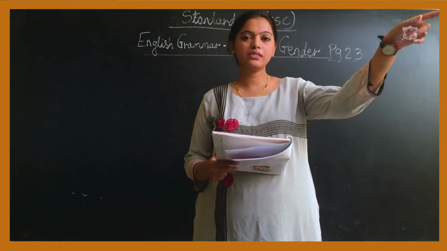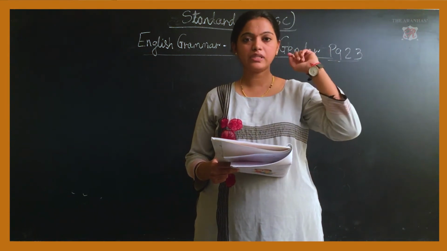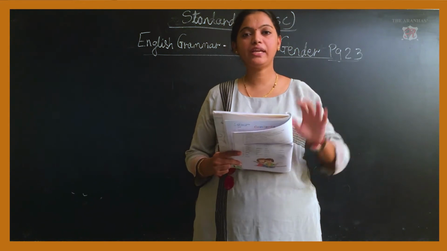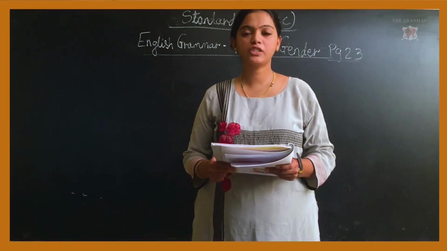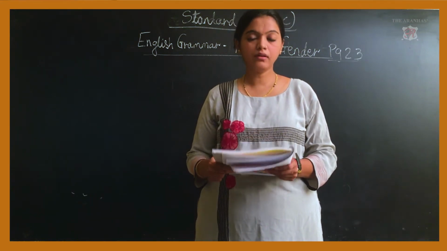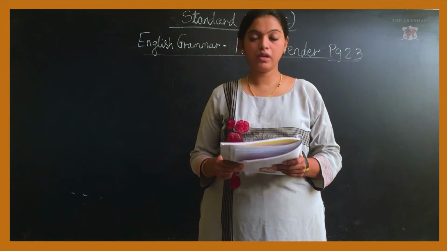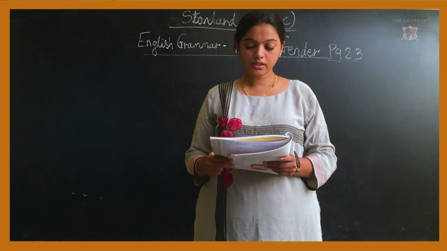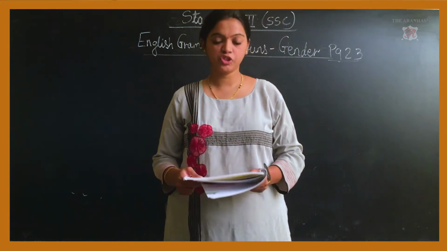You say, he is a boy, he is my father, so he belongs to the he category. So the he category belongs to masculine gender. Girl and mother belong to the she category, and it is known as feminine gender.